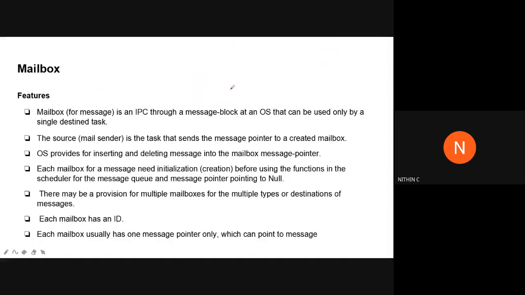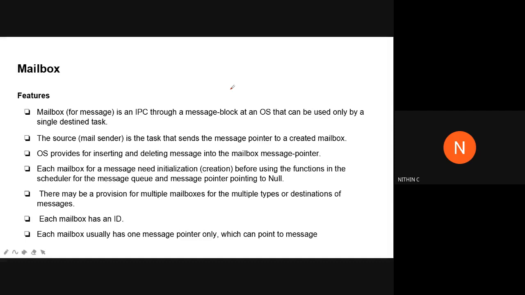This is another concept: the mailbox. This is also another IPC function, and it also uses a message queue kind of operation, except that here we have a mailbox. In a letterbox, we write the letter and post it in the letterbox, right?